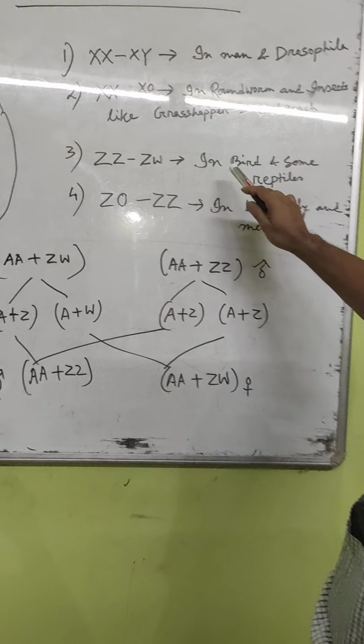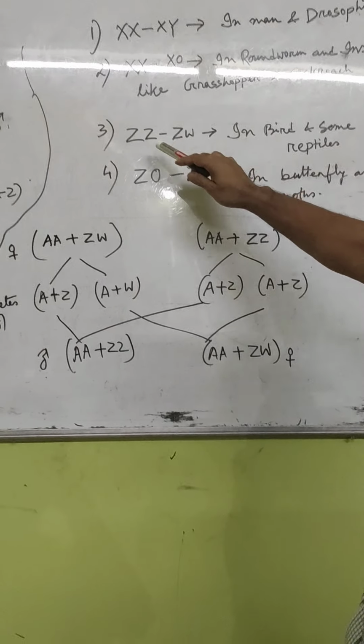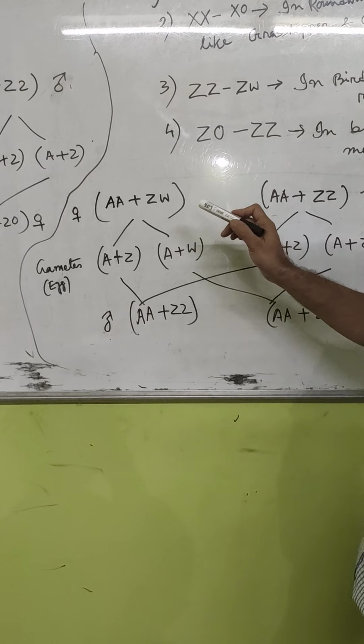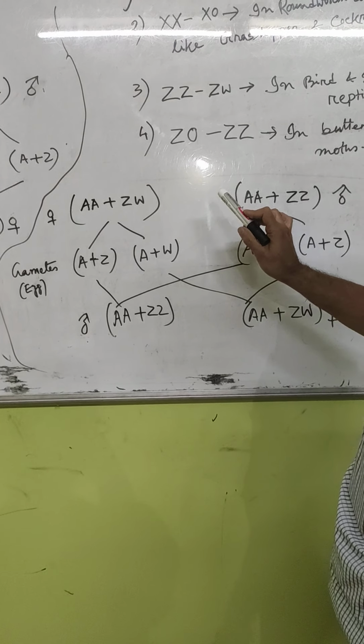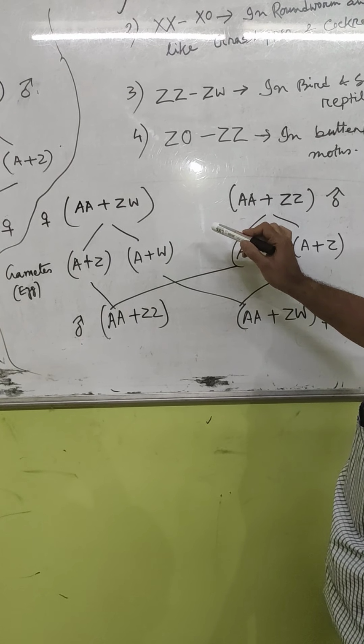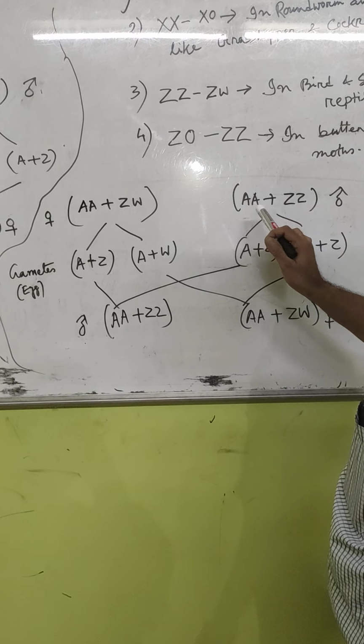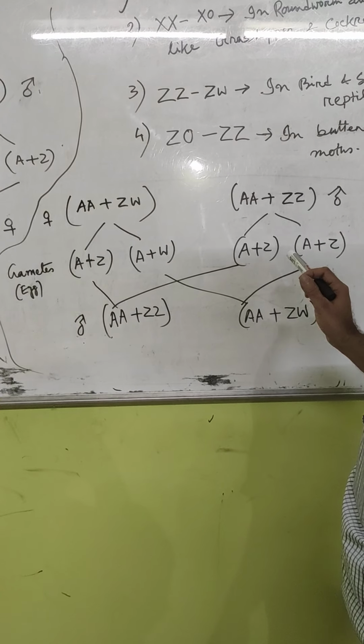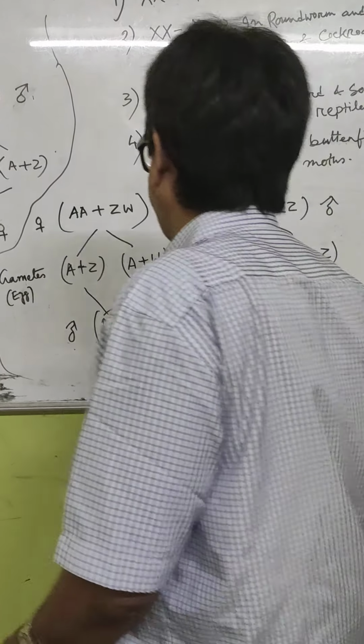Sex determination in birds and some reptiles, the method is ZZ-ZW. So in this case, the female will have dissimilar sex chromosomes and the male will have similar sex chromosomes, just the opposite of the earlier one. Means females are heterogametic and males are homogametic.